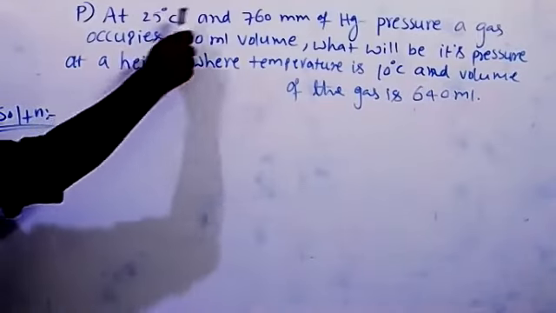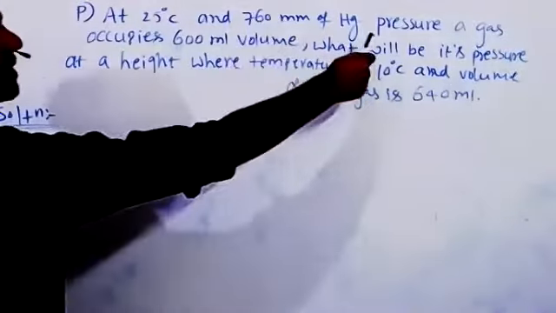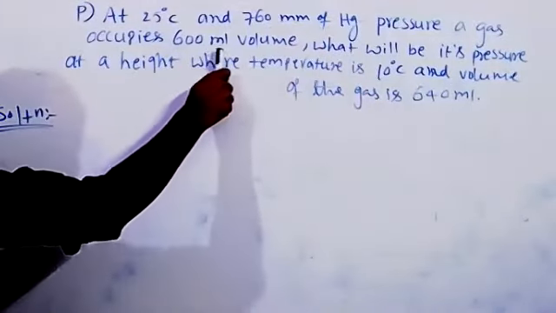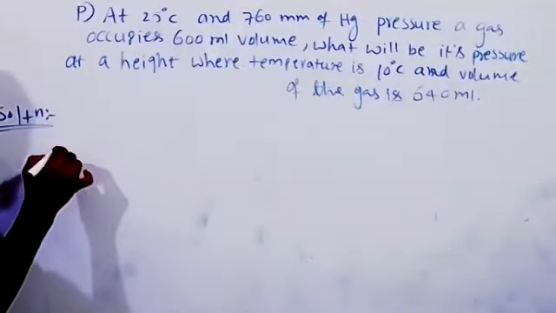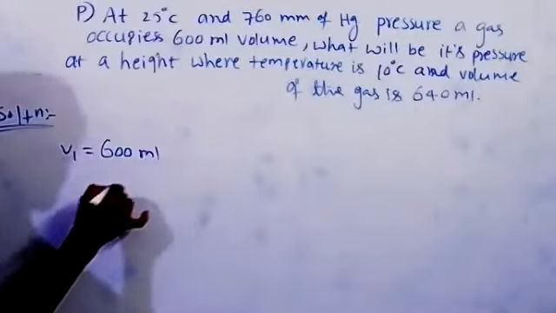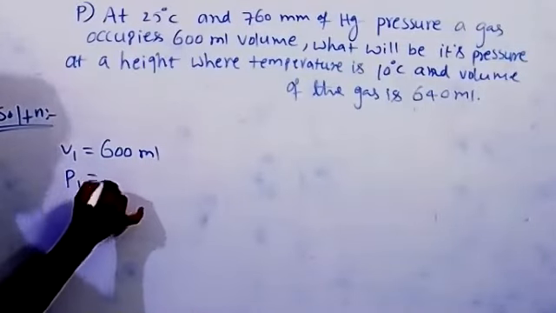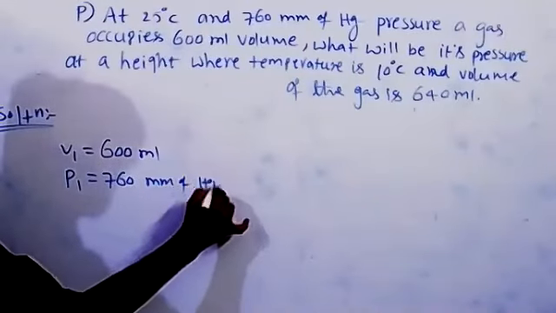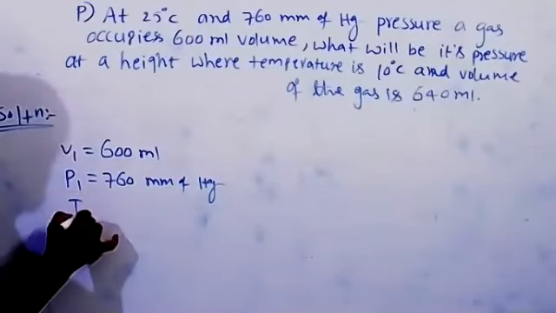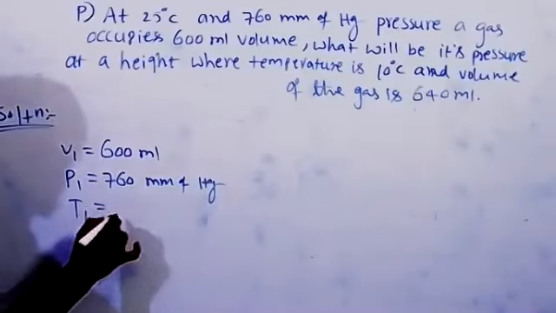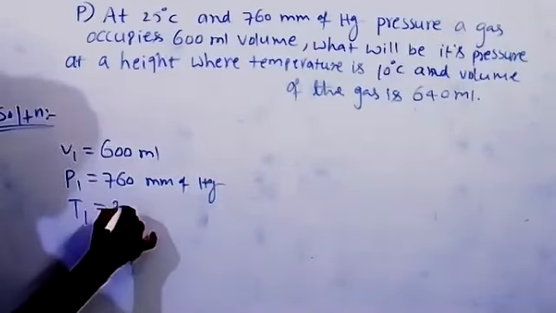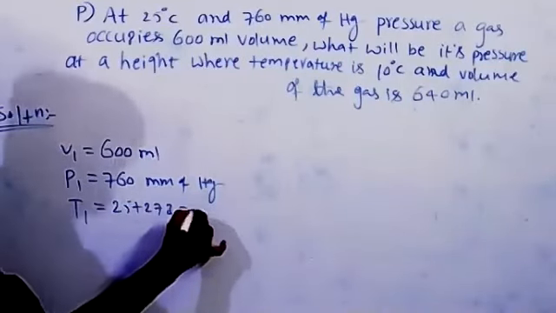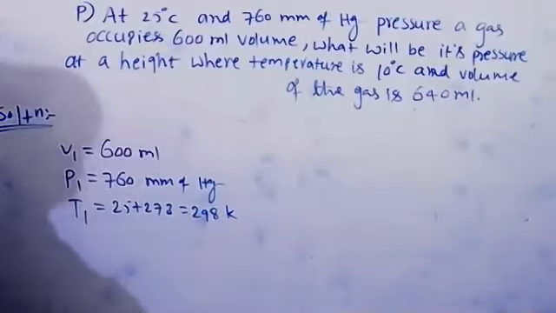So at temperature 25 degrees centigrade, pressure 760 mm of Hg, the gas occupies 600 ml of volume. This is considered the initial condition. Volume is 600 ml, pressure is 760 mm of Hg, temperature is 25 degrees centigrade, 25 plus 273, 298 Kelvin.